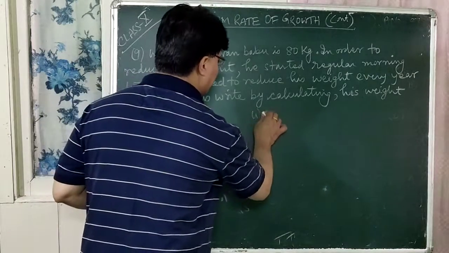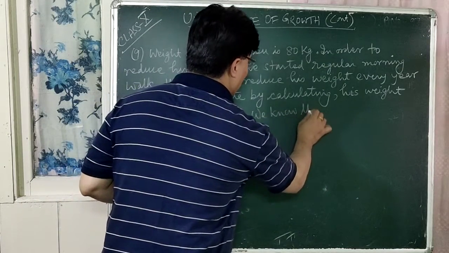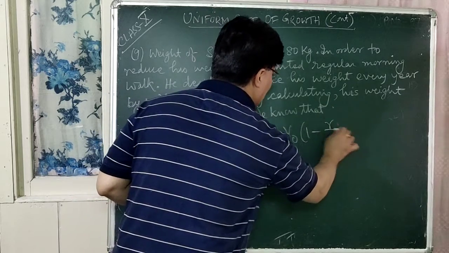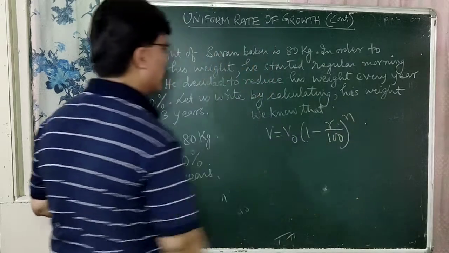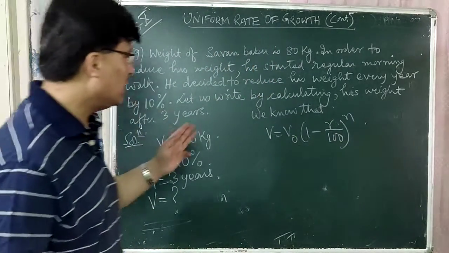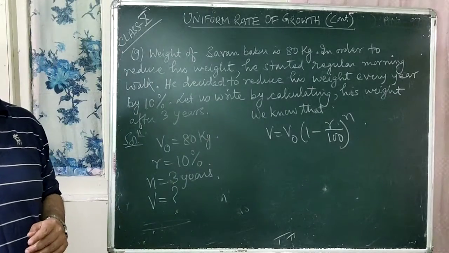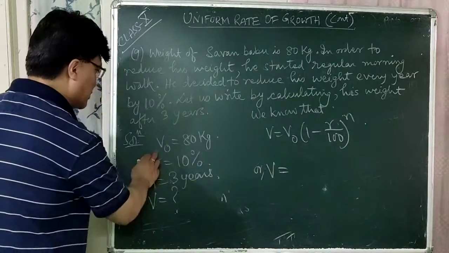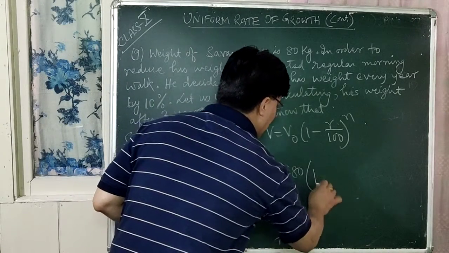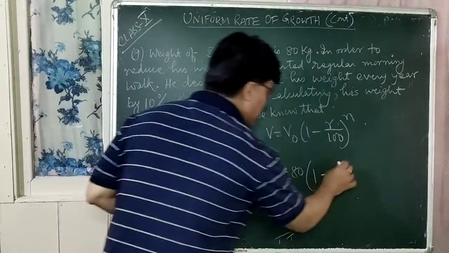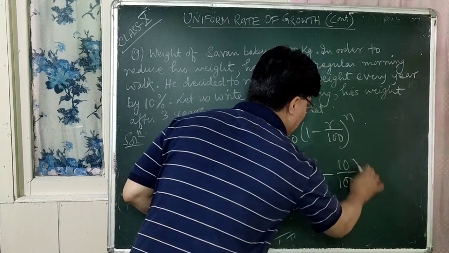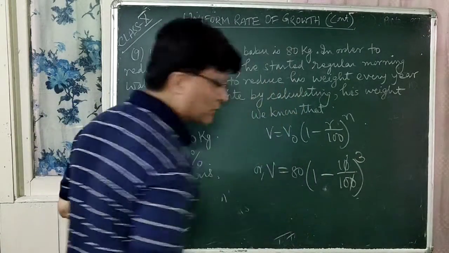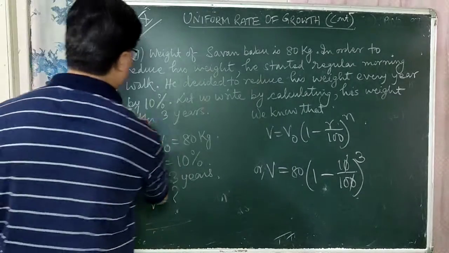So we know that V is equal to V0 within bracket 1 minus R upon 100 whole to the power n. This is the formula. Or V is equal to, what is V0 here? It is 80 within bracket 1 minus, what is R here? 10%. So 10 divided by 100 whole cube. Here the value for n is 3. So here you can cancel the zeros.